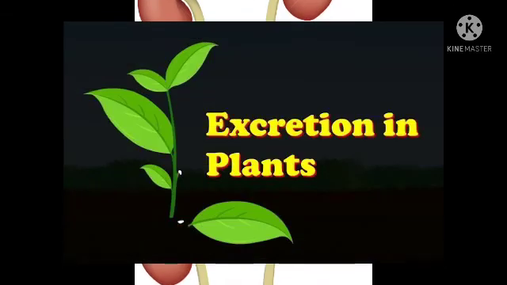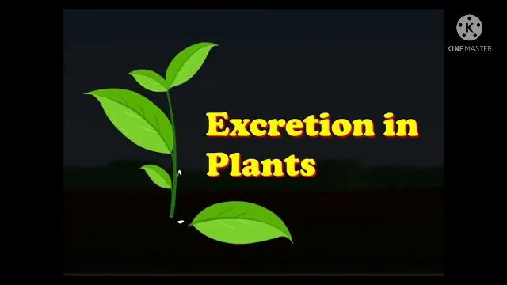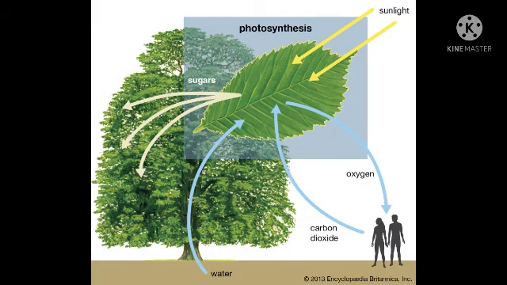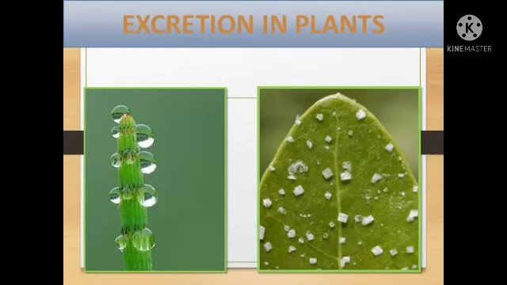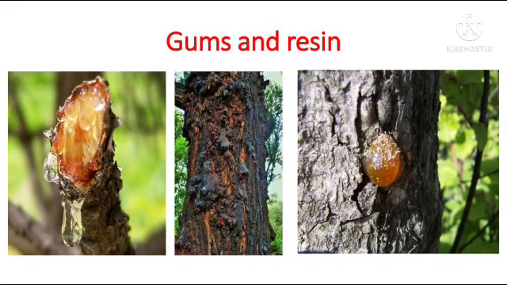Now, let us take a look at excretion in plants. Oxygen is a waste product in photosynthesis that is utilized in respiration. Water is another waste product in photosynthesis which is excreted through transpiration. Plants also excrete waste products in the form of resins, gums, etc.